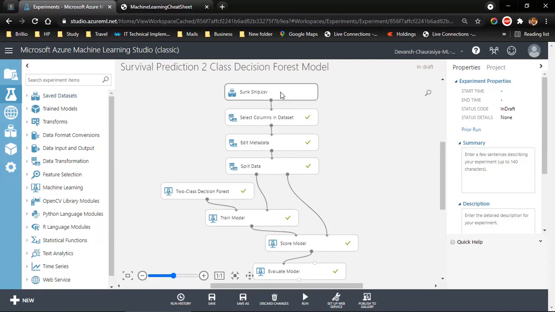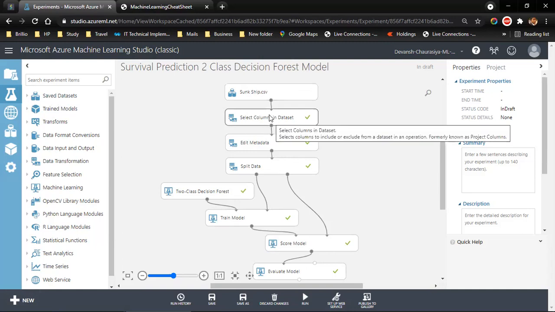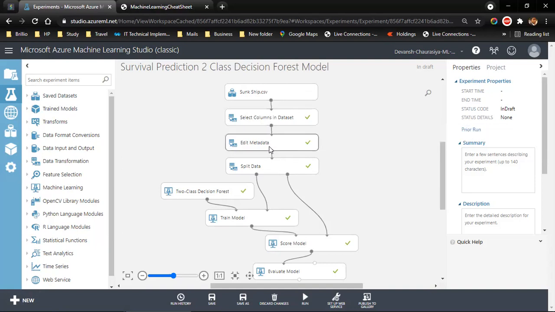We dragged and dropped over here. We visualized the data, right? And then we selected the columns in the data. We selected two columns, survive and gender. Then we edited the data. We changed the data type from string to categorical. Then we split the data into two parts. One part for training, 70%, another part for test, 30%.